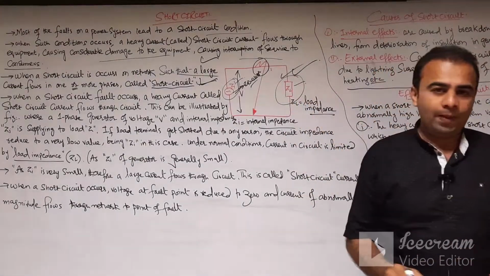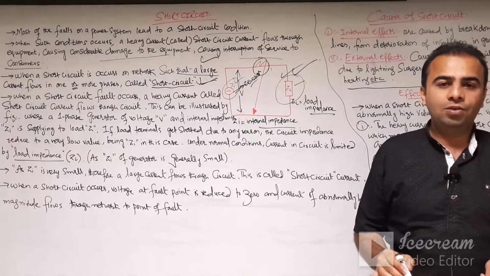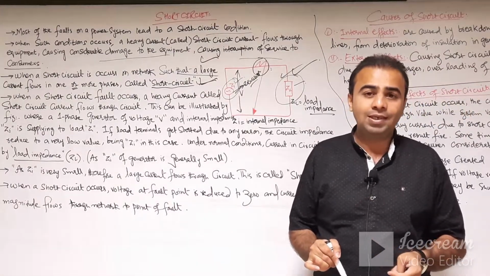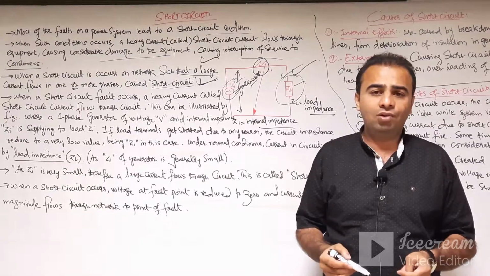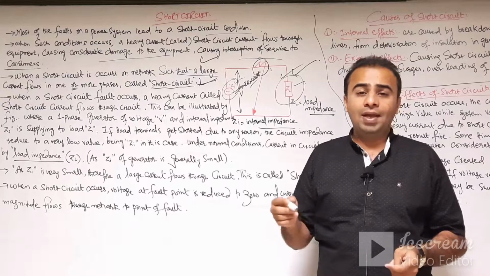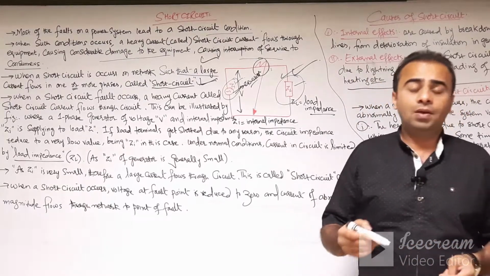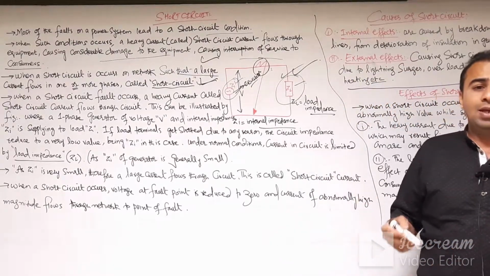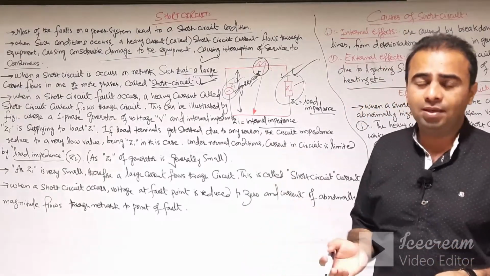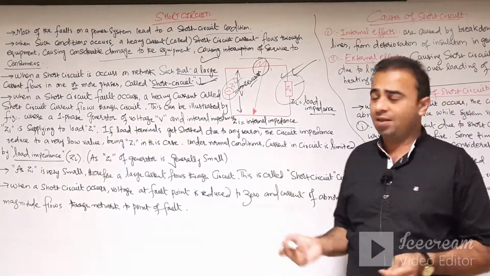So the short circuit may lead to deterioration of the insulation of the conductors, may cause overheating of the electrical appliances, or may cause a rapid fire within the appliances.